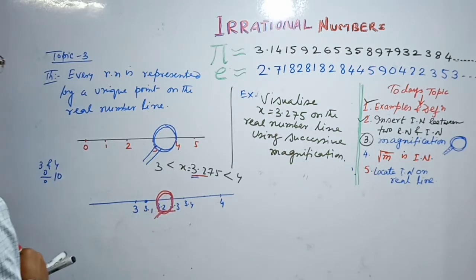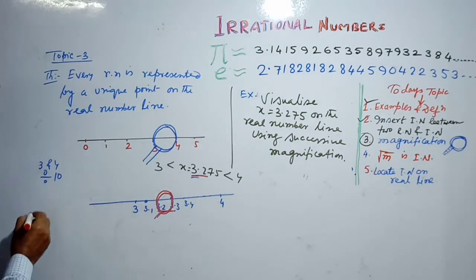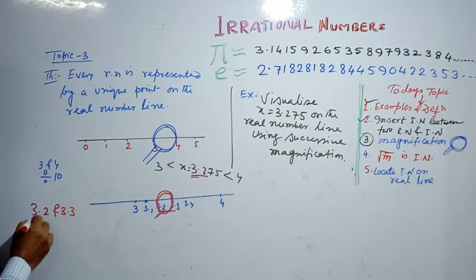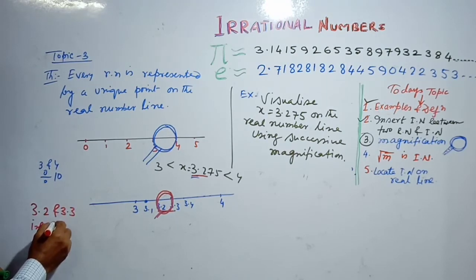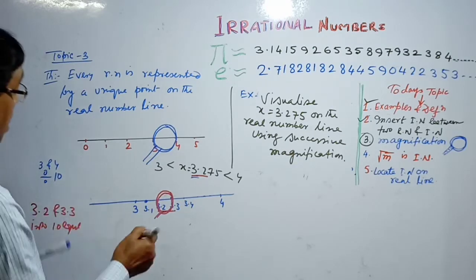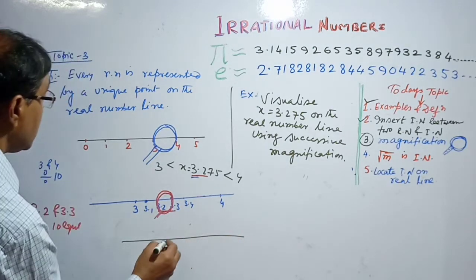Again we divide this interval 3.2 and 3.3 into 10 equal parts.